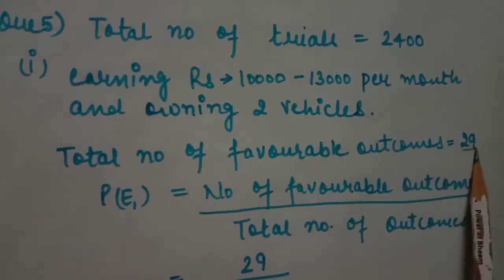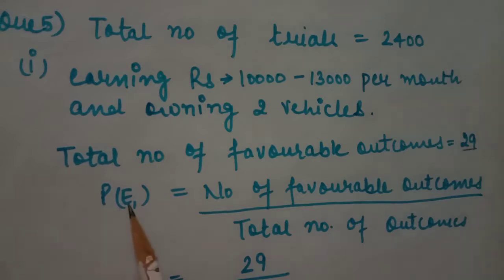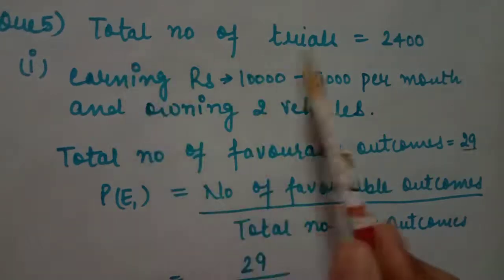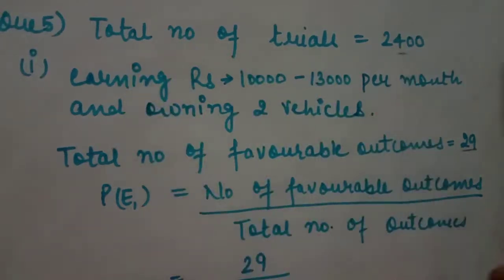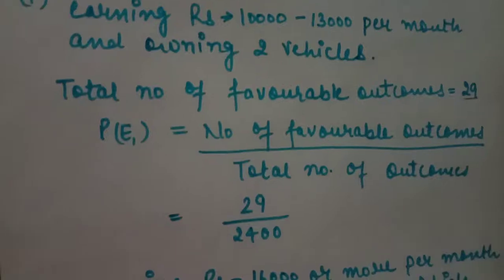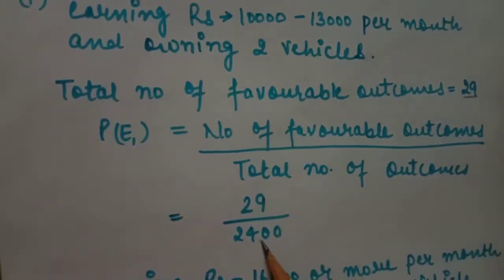You can check from your table. So the probability of an event is the number of favorable outcomes divided by the total number of outcomes. Total number of trials are 2400. So the probability is 29 divided by 2400. This is your probability for the first part.